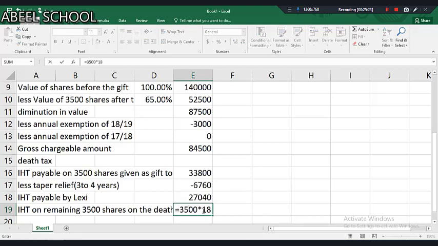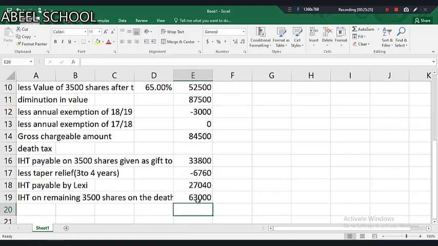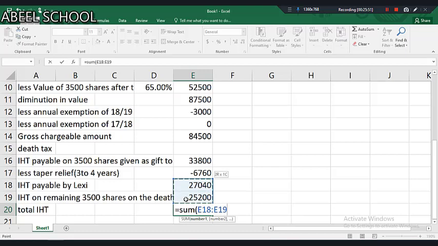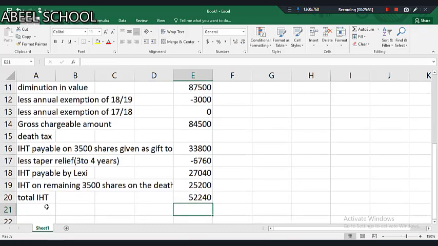Applicable share price is 18 and simply apply the 40%. So it comes to 25,200. So altogether the total IHT is 25,200 plus this. This is the total IHT.